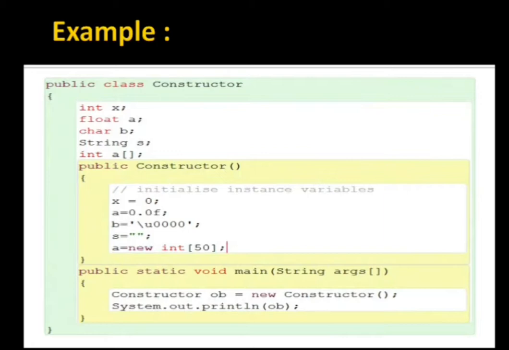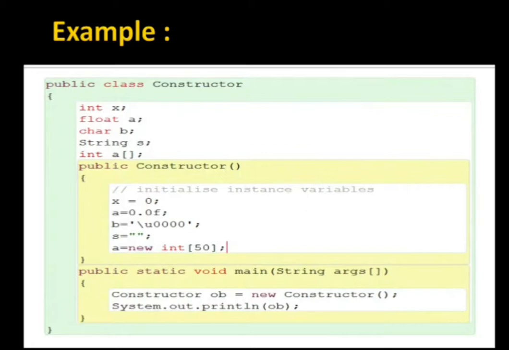And if we want to initialize an array, and we don't have the size of the array, then whatever size the question provides, we have to write here. That is, a equals new int 50. The 50 may be provided by the question. Any size may be provided by the question. The maximum size of an array may be 200 or 400 or 50 or 5, anything.